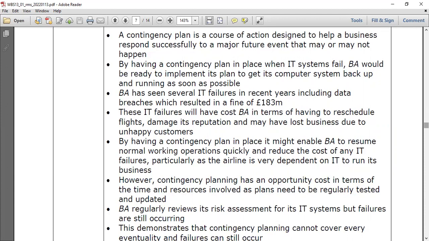Now you can see the positives and negatives of contingency planning regarding IT system failure, to give you the application points. By having a contingency plan in place when IT systems fail, BA would be ready to implement its plan to get its computer systems back up and running as soon as possible. It must be able to implement the backup plan as soon as the system fails.